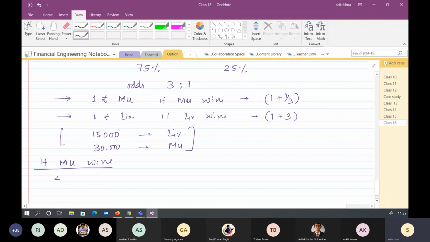The total amount he is getting is 45,000. And for each 1 rupee he has to pay 1 by 3, which I can call 4 by 3. So the money he has to return is 4 by 3 into 30,000.